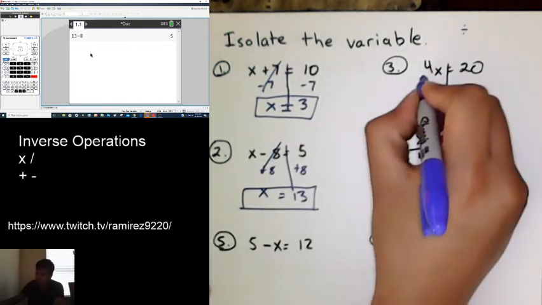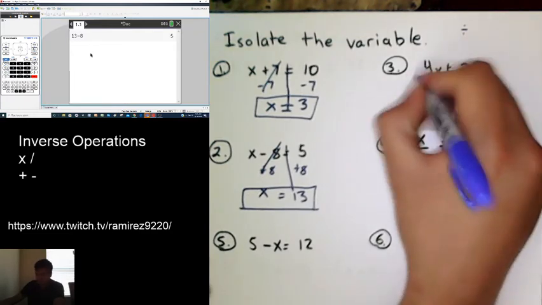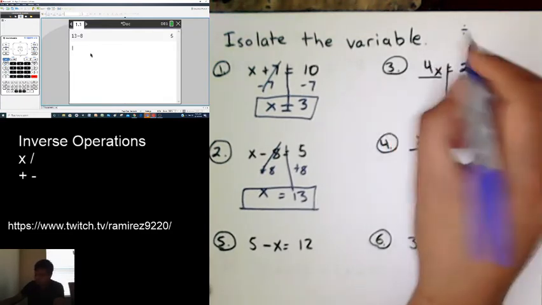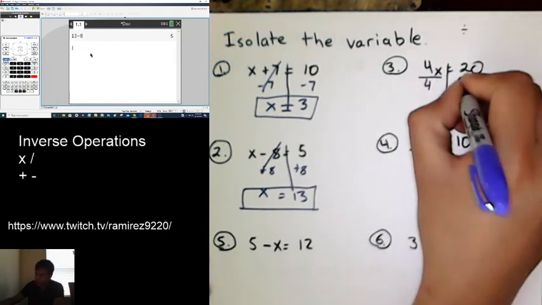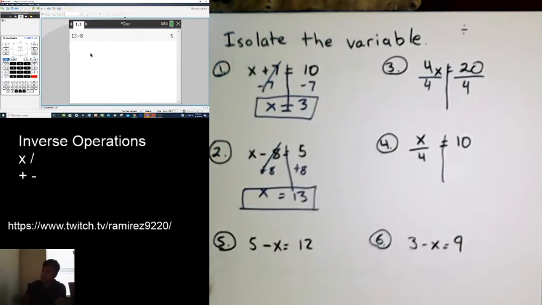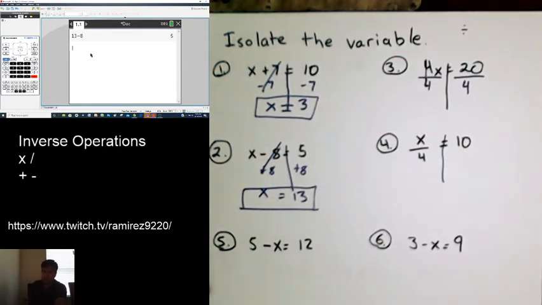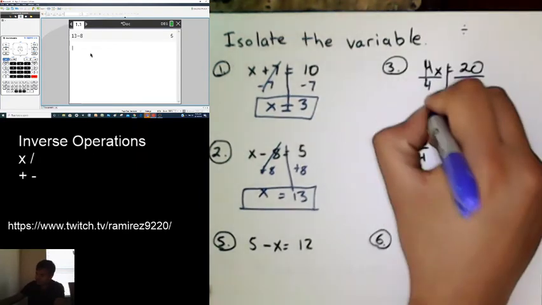Personally, I just make it look like a fraction. We're dividing by whatever's before the x. So I'm going to divide by 4, and whatever you do to one side, you must do to the other. Now, 4 divided by 4 is 1, so this becomes 1x, but it's the same thing as just x.